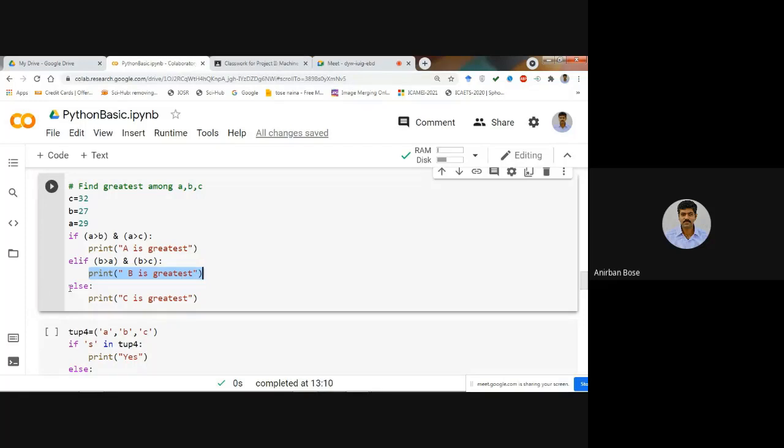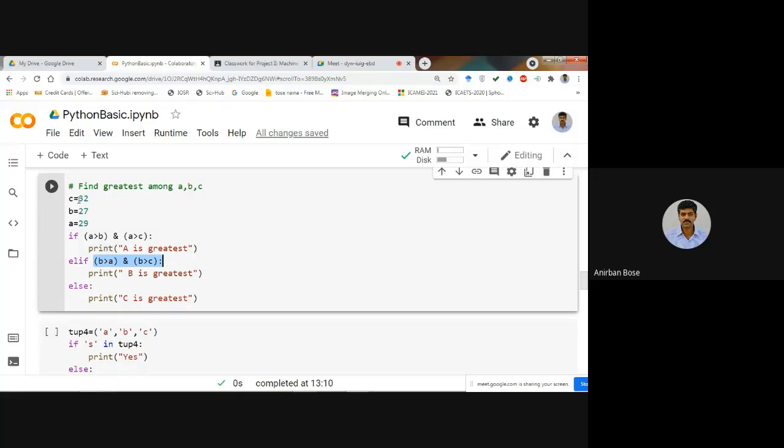And else, you see that print C is the greatest. That means if this is not true, then definitely the only option is that C is the greatest. Okay, so print C is the greatest.